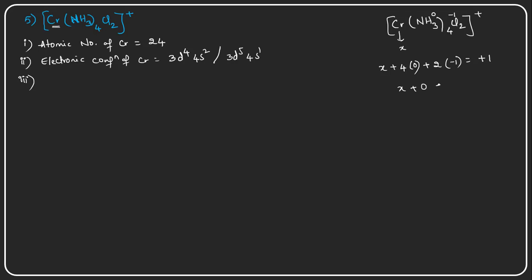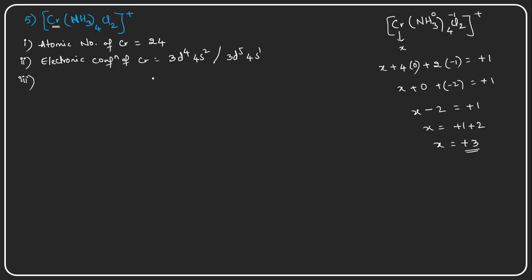Plus 2 into -1 will become -2, which is equal to +1. So X is equal to +1, and this -2 will become +2.